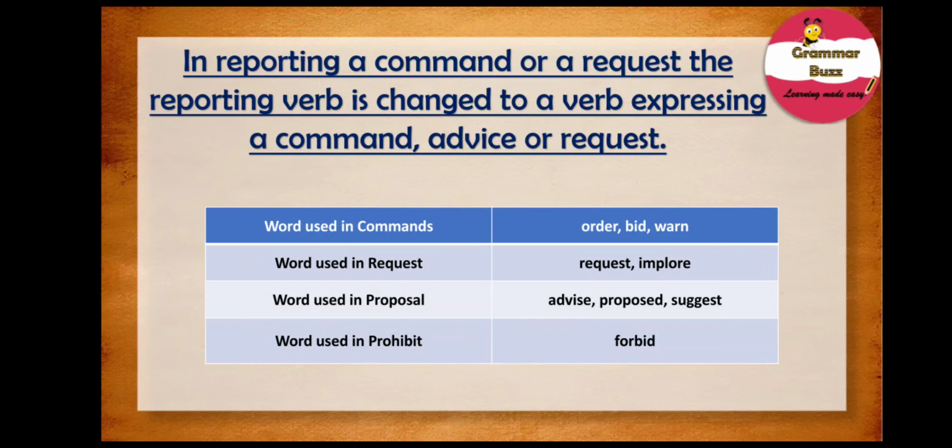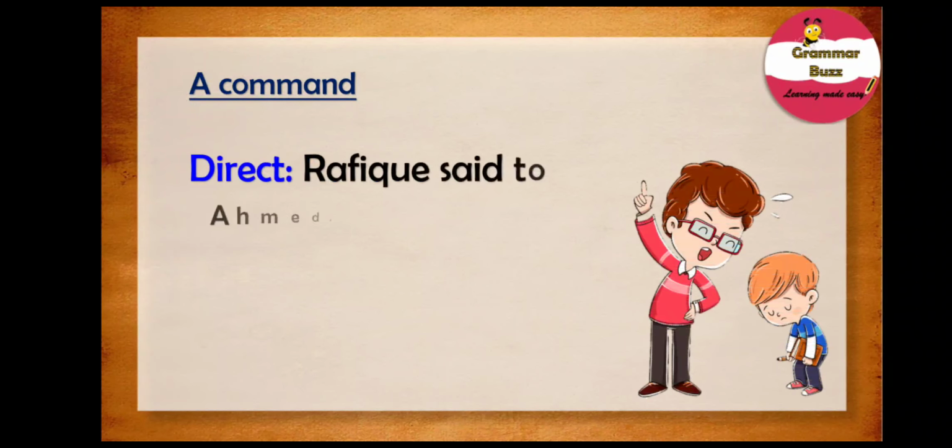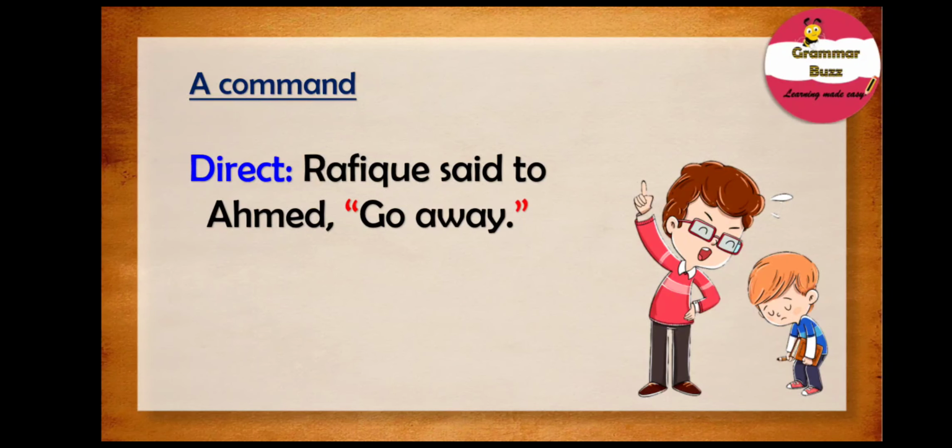Now let us try and understand this rule with the help of an example. In reporting an imperative sentence like a command, the reporting verb is changed to a verb expressing a command like order or bid. Our example sentence is, Rafiq said to Ahmed, go away.